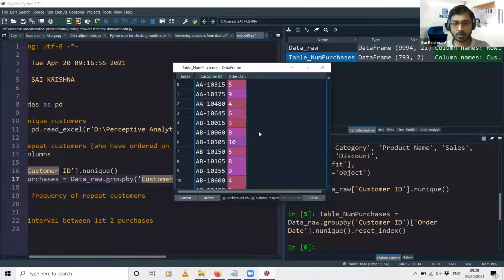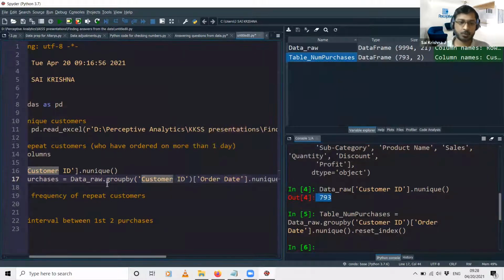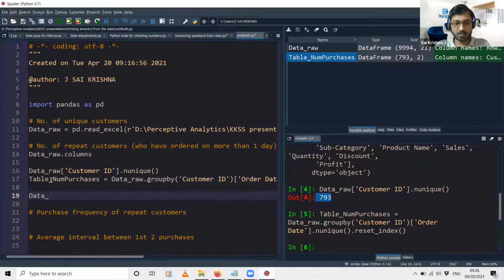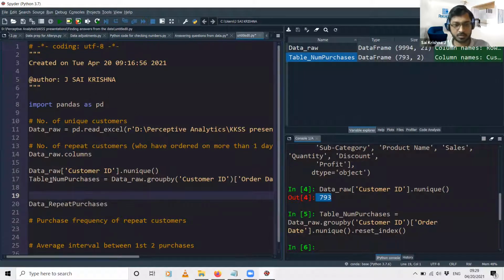Now, out of these 793 customers, what we want is customers who have purchased more than once. That is what we define as the repeat customers. So we will just apply a filter on this table_num_purchases. The way to do a filter in Python is basically, I will create a new data set, let's just say data_repeat. Let's give this in the next step. I'll just keep it simple for now.